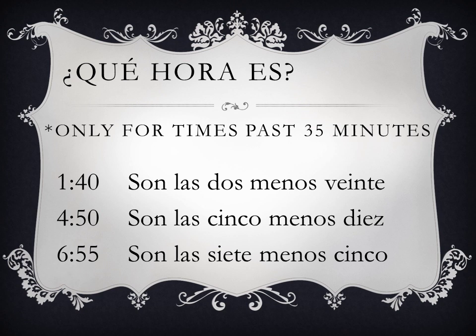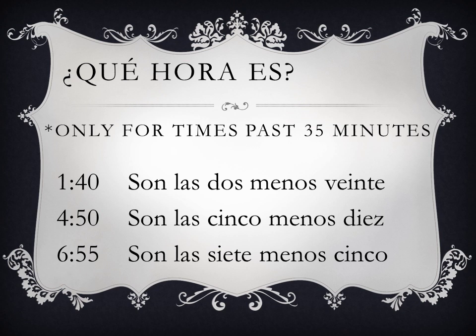Menos means minus. So basically what you're saying is that it is 2 o'clock minus 20 minutes in the first case. So 2 o'clock minus 20 minutes, that would be 1:40. On the next one, you're actually saying that it is 5 o'clock minus 10 minutes, which is 4:50.